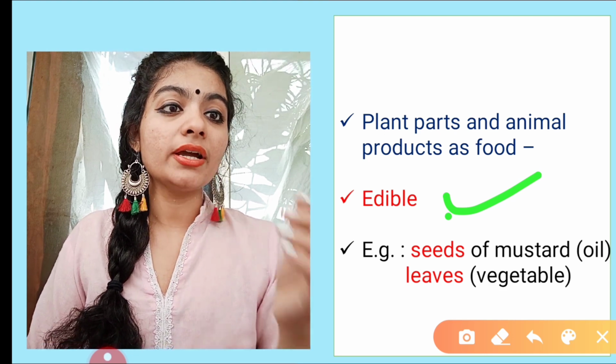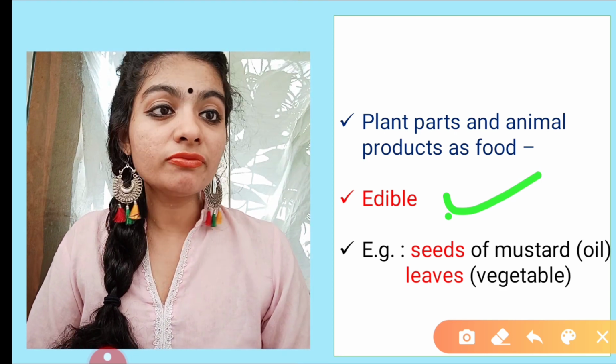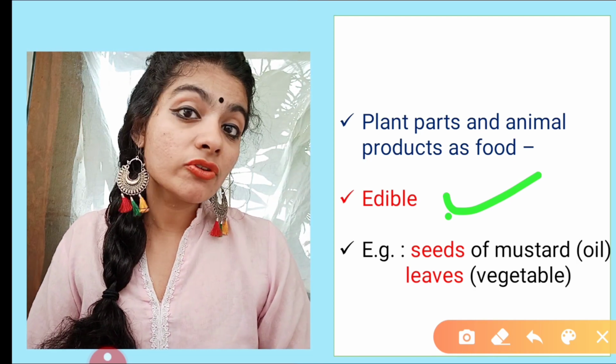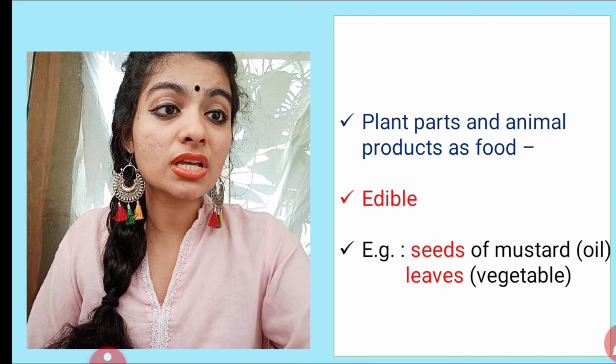For example, if I take mustard, the seeds of mustard are edible. We can produce oil from that, and the leaves of mustard are also edible. It is used as vegetable.